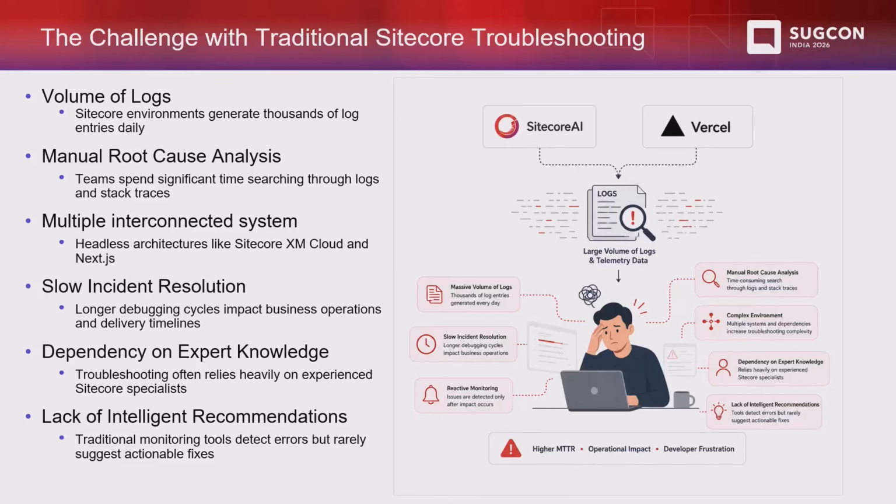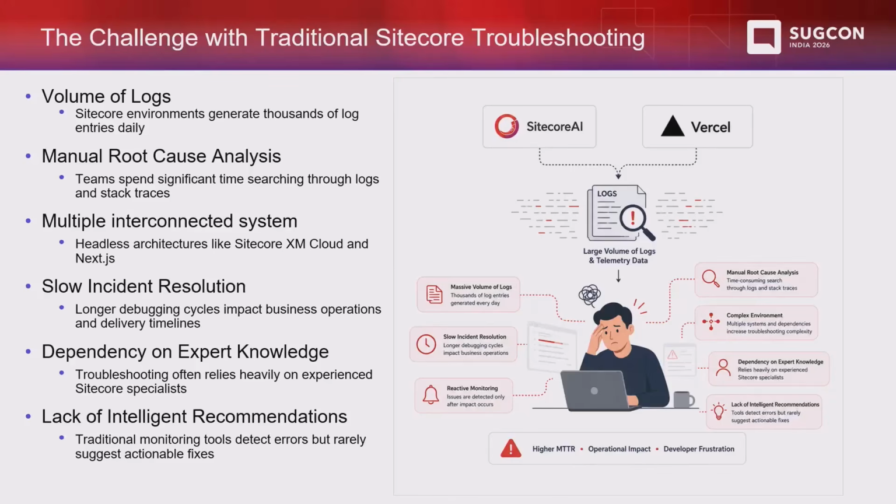So overall, if you see all these things, our resolution speed basically goes down, because the team has to set up and check the logs across different systems. One more challenge which I see is subject matter expert knowledge. Let's say we got some issue, and our business users and content authors can see that something is going wrong, but they will not be able to evaluate where and what went wrong. So they have to reach out to a subject matter expert to find out what the issue is. So dependency on the expert is also something very important.